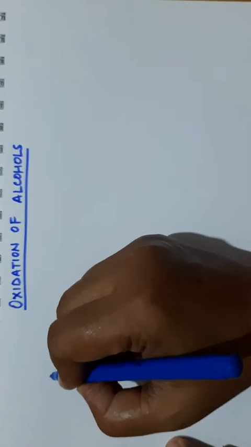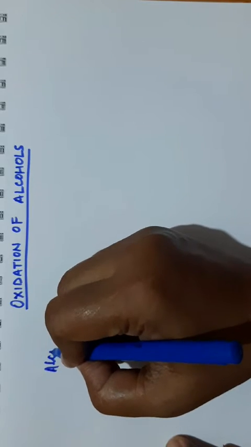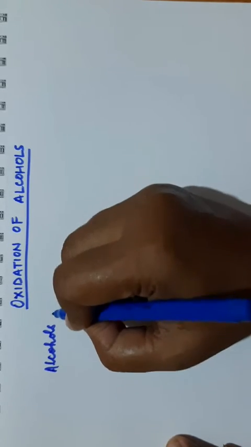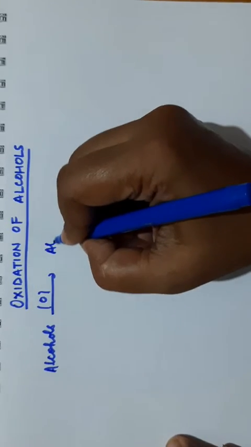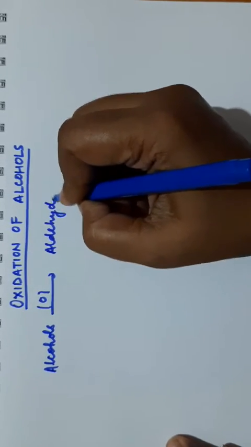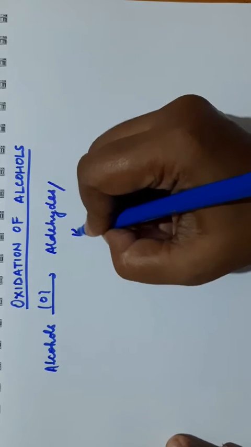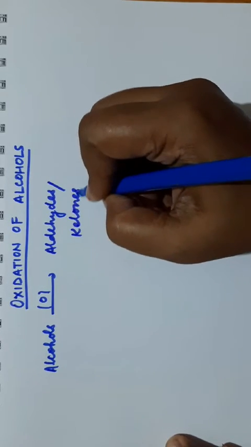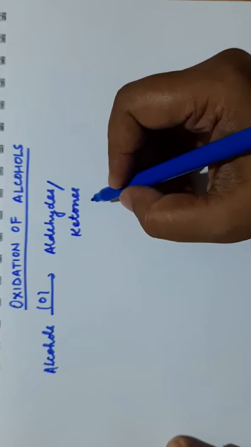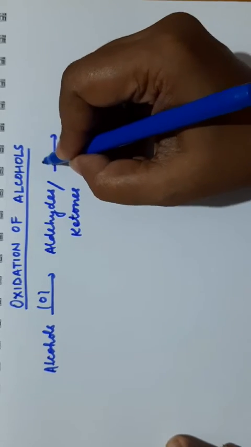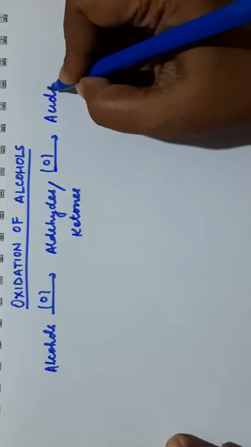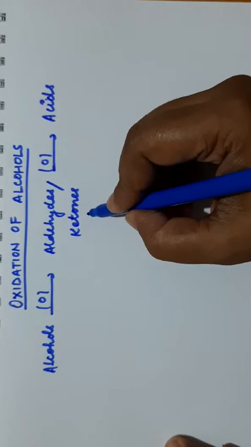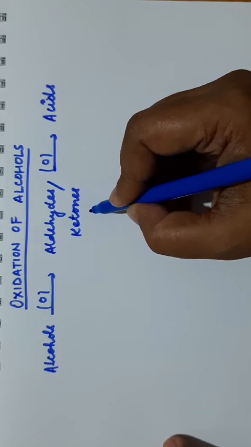The general expression: if we oxidize alcohols, they give aldehydes or ketones. 1 degree alcohols will give aldehydes, 2 degree alcohols will give ketones. On further oxidation, they can give acids, carboxylic acids. The oxidation of ketones is difficult because this involves cleavage of carbon-carbon bond.